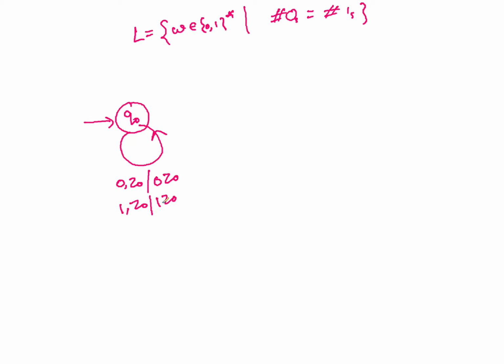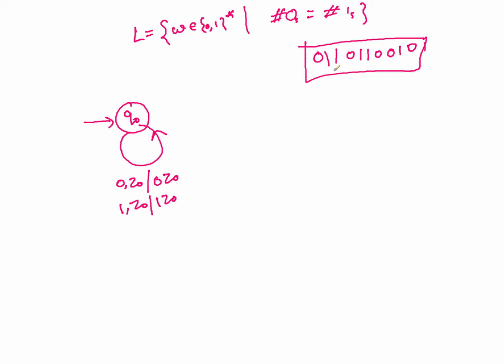Now what about if you get a 0 and you had already a 0, what will happen? So you want to push and pop at the same point of time, right? Because you might be getting, see this, a string like 0 1 0 1 1 0 0 1 0 1. How are you going to do it on the stack? Always think of this as a string. What are you going to do for this string?